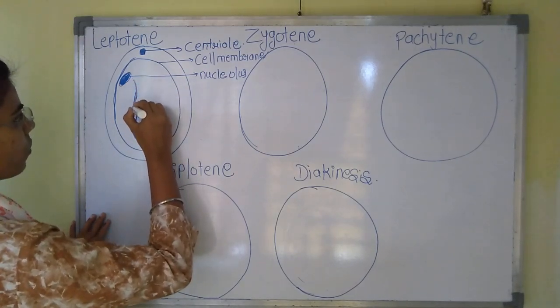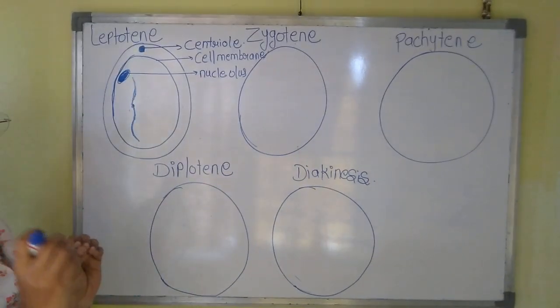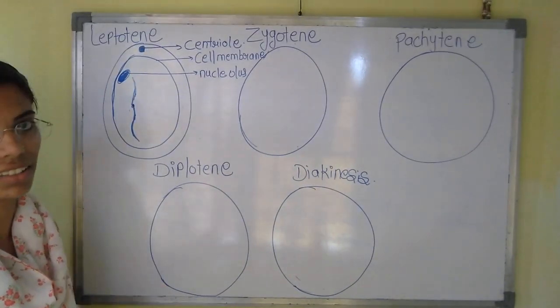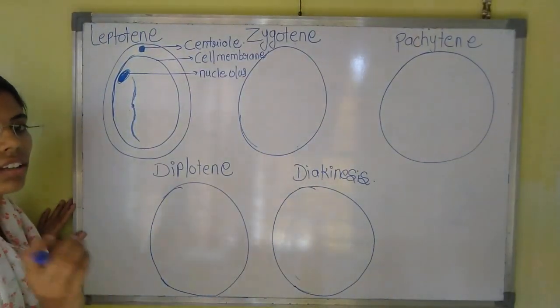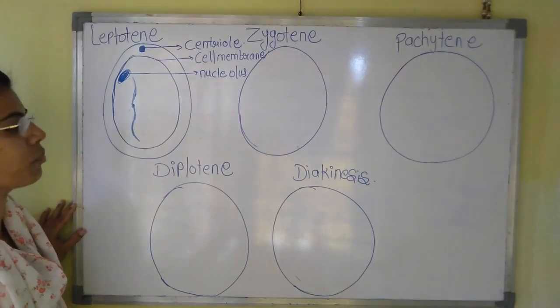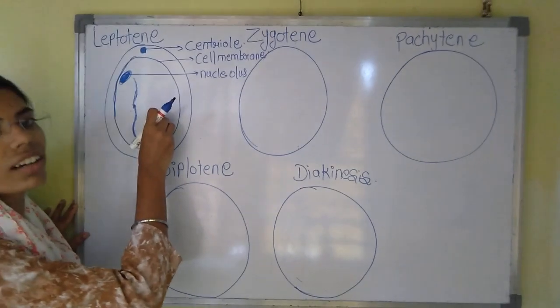Okay. Actually, leptotene means thin thread-like. What is the meaning of leptotene? Leptotene means thin thread-like structure. Now here the chromosomes appear like thin thread-like structures.